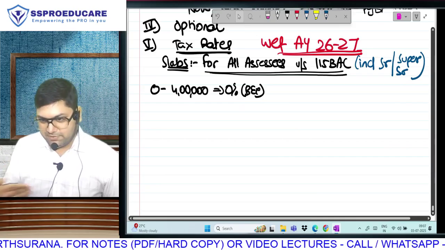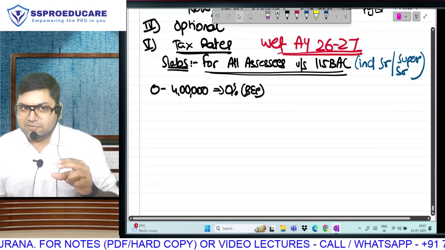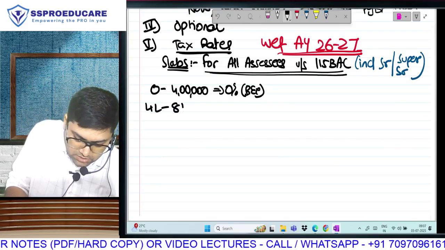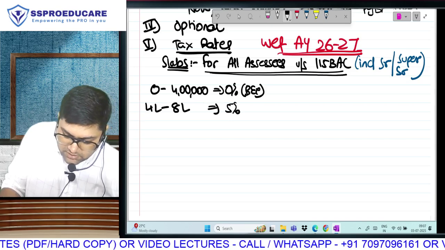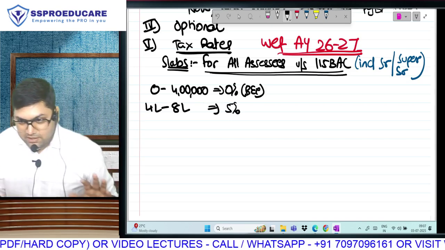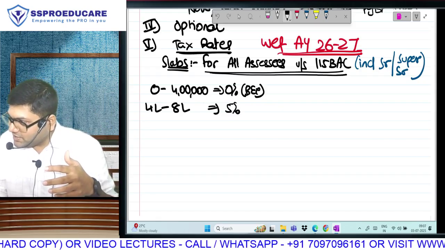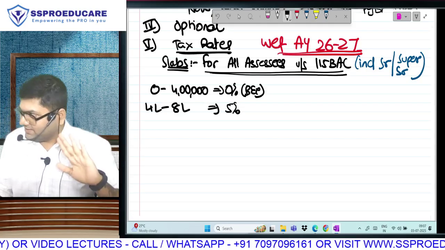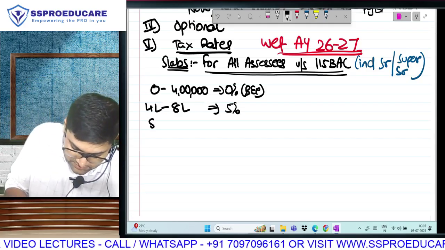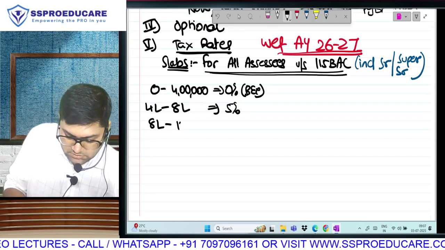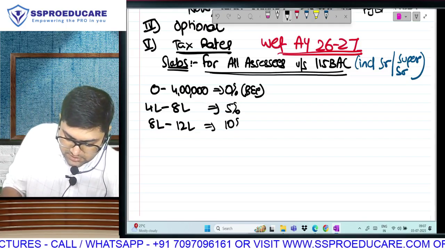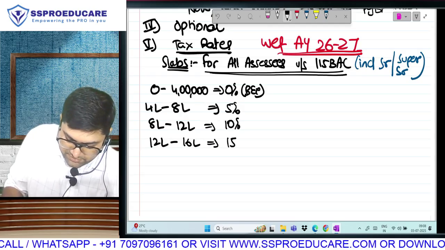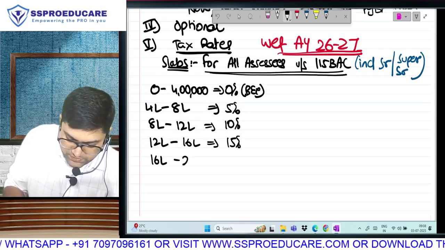So tell me, you only tell me, try to. The next, every bracket will have 4 lakh. So next bracket 4 lakh to 8 lakh. You will pay tax of 5%. Carry on. 30 तक लेके आना. When I say every bracket 4 lakh and 5 का table, ऐसा नहीं कि 35%, 40%, 45% चालू. Till 30. हाँ, carry on. बोलो. 8 to 12, 10%. 12 to 16, 15%.